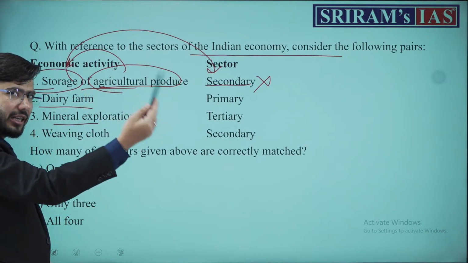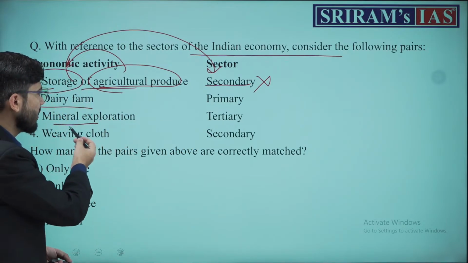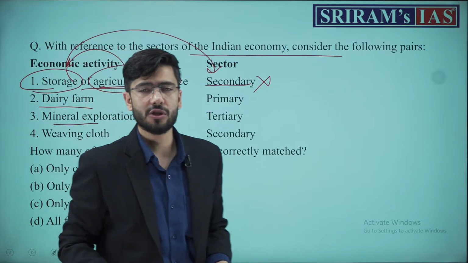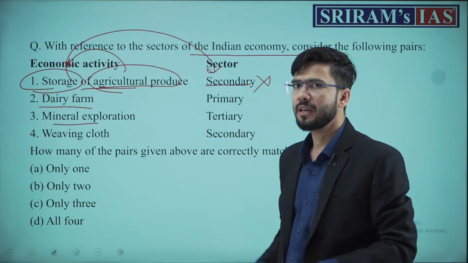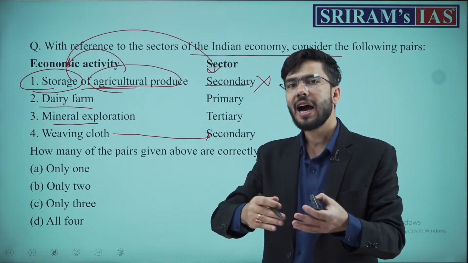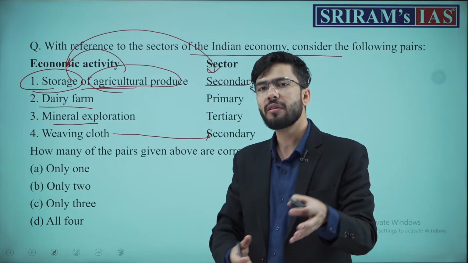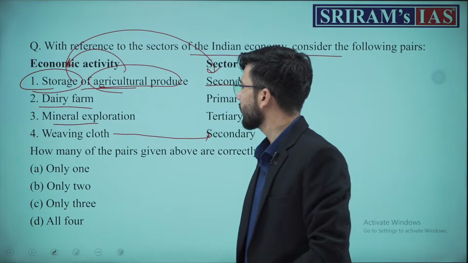Mineral exploration is dealing with the tertiary sector because it provides services. Mineral exploration is basically GIS services or geological services, the studies which we do in mineral exploration. Weaving the cloth is manufacturing, processing the primary product. Therefore, 3 of the pairs are correct.